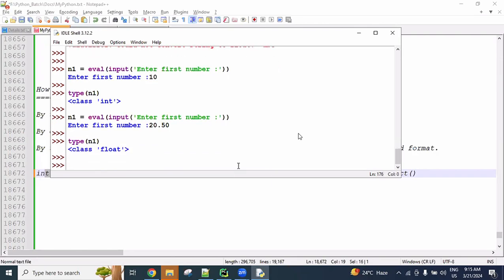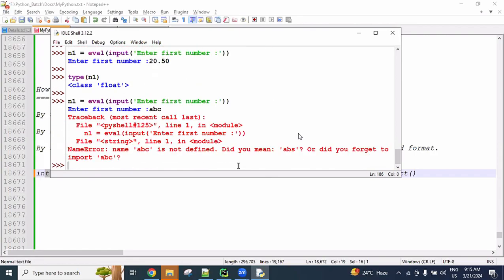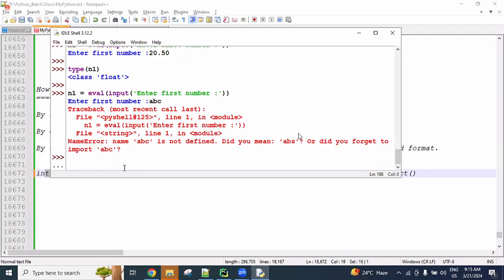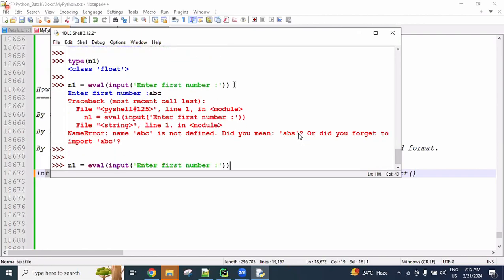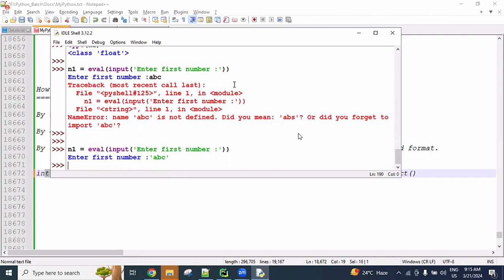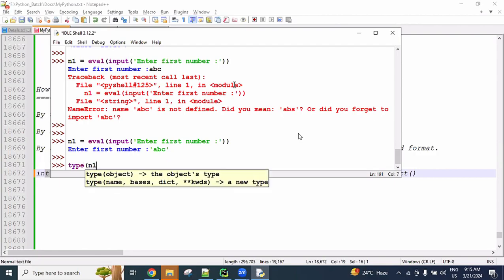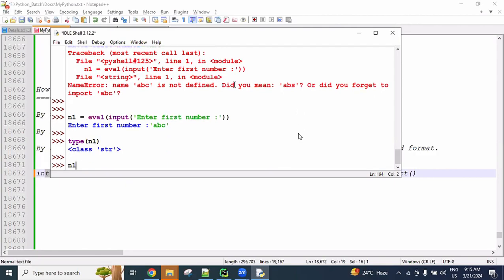And if a string type value is entered, like ABC, it is considered a name that is already defined, but ABC is not a defined variable, so a name error occurs. In this situation, you can enter it in string format, so the type of n1 is string, and n1 contains ABC.